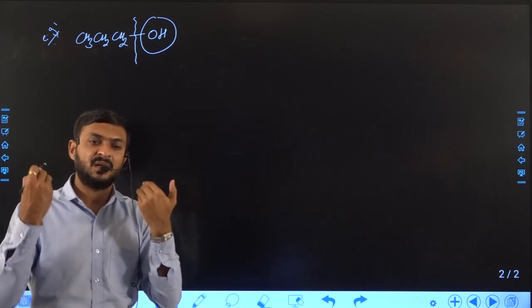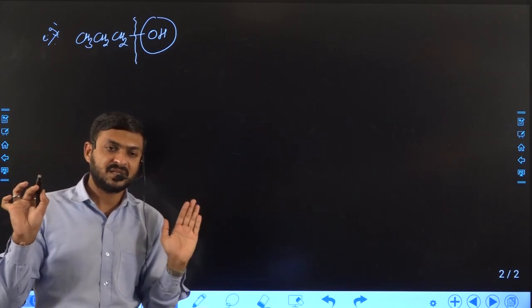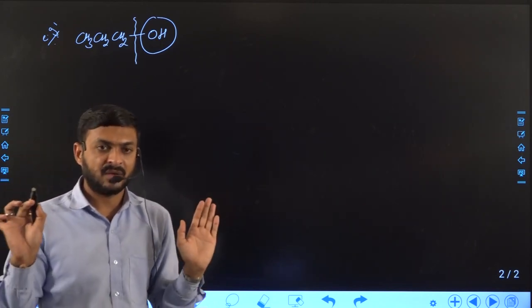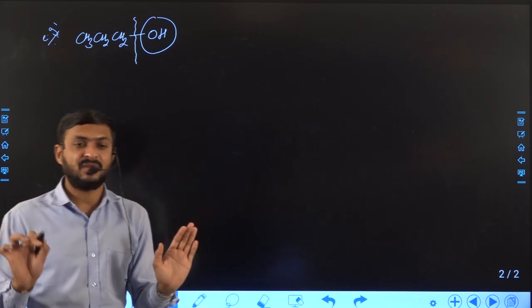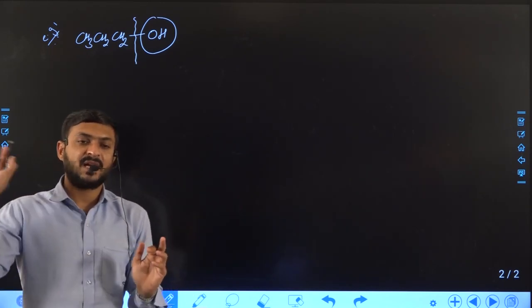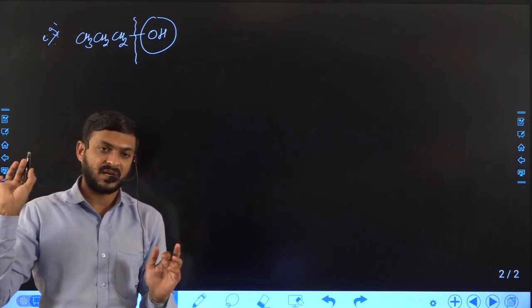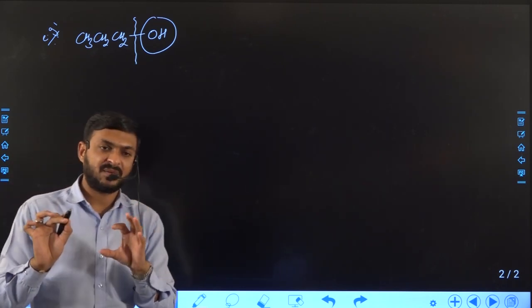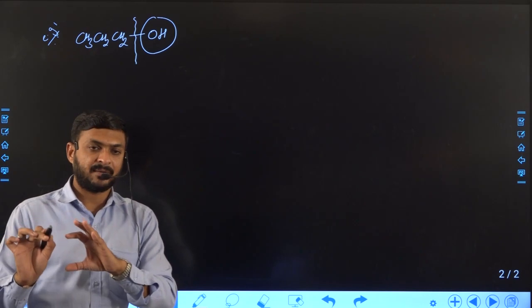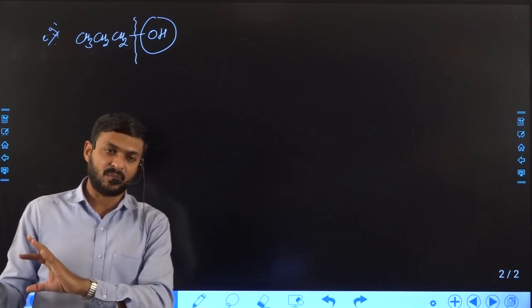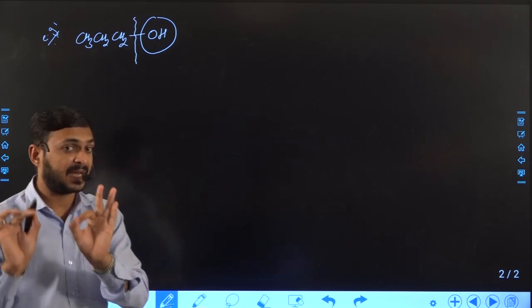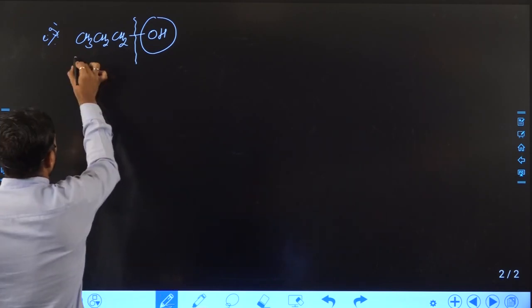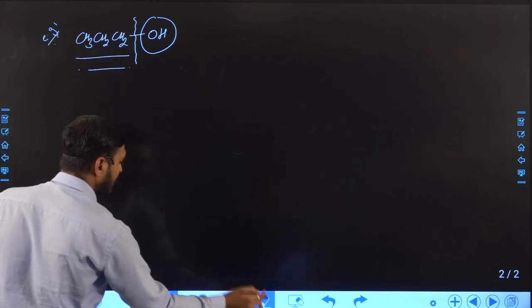You can imagine it attaching with many carbons, or as long a chain as possible. So the chain of carbon is nothing but alkyl group or alkyl chain. So now the portion will become alkyl chain.